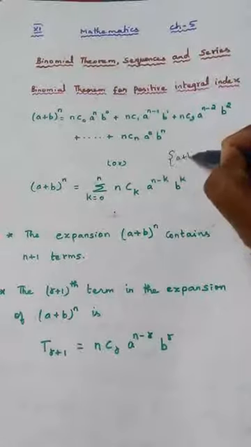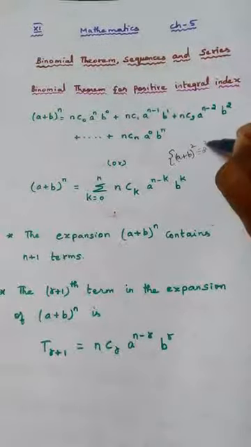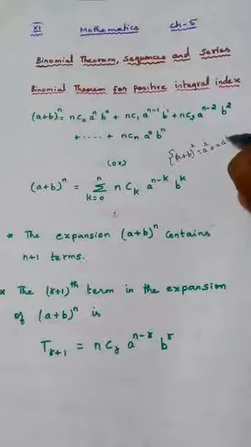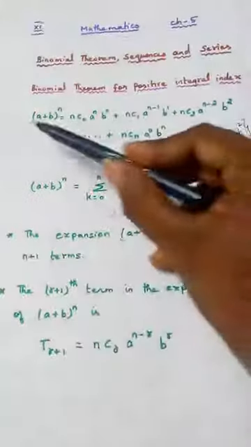Even the formula (a plus b) whole square, no? (a plus b) whole square. What is the formula for this? a square plus 2ab plus b square. Now just compare this and this.